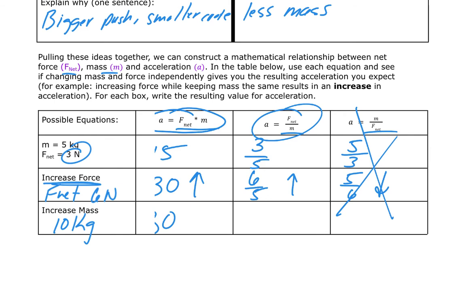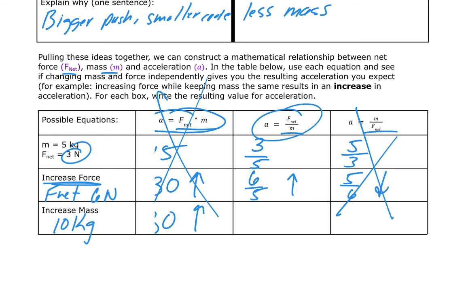That's an increase from 15. Now, does that make sense? I increased the mass, and my acceleration went up. That doesn't make any sense when we look at what we would have expected from above, right? More mass, we should get less acceleration. So I don't think that's right.